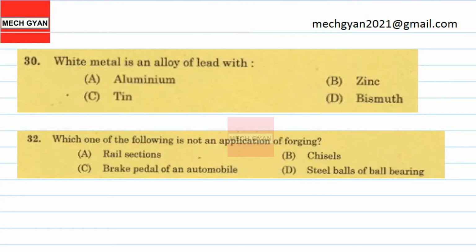So question number 30. White metal is an alloy of lead and tin. Option is C, 30 answer is C. Now 31 was cancelled.